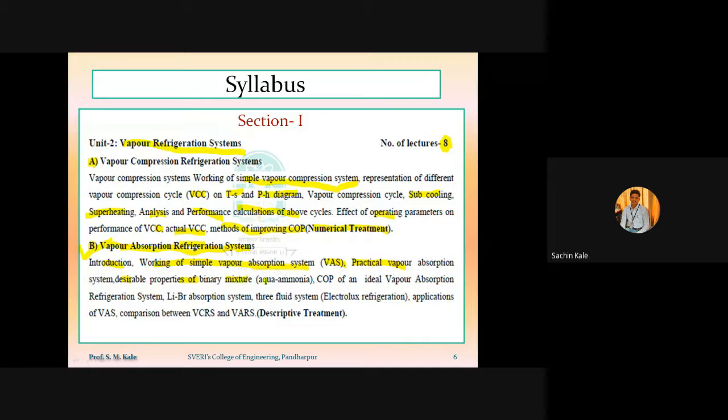then desirable properties of binary mixture. Binary mixture means we have to find out the desirable properties of aqua ammonia. Then COP of ideal vapor absorption refrigeration system. Then next one is called LiBr absorption refrigeration system. LiBr means lithium bromide, a lithium bromide vapor absorption refrigeration system. The next system is called a three-fluid refrigeration system. That three-fluid refrigeration system is called Electrolux refrigeration.